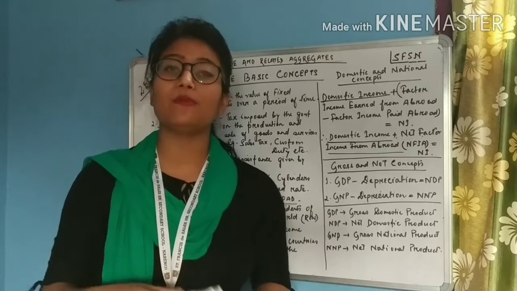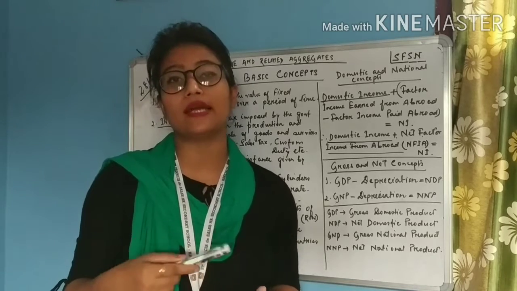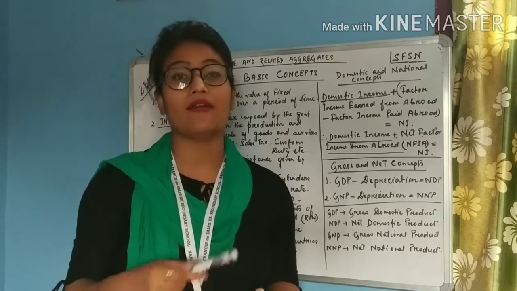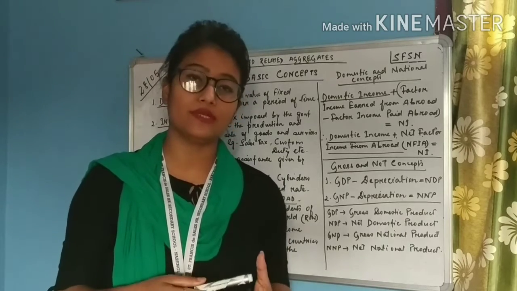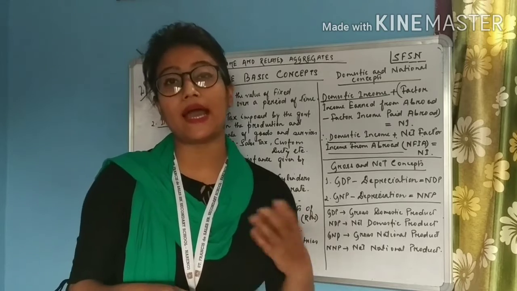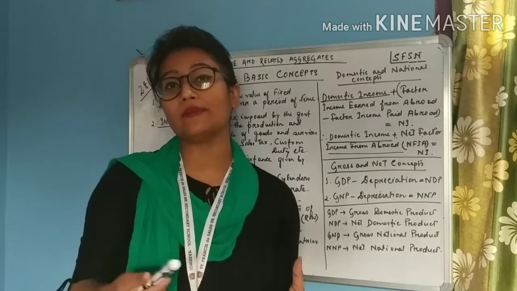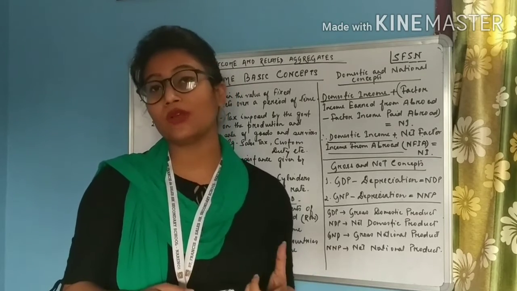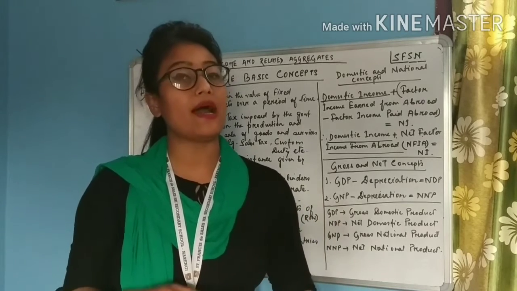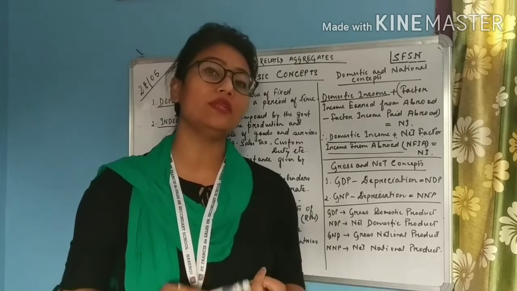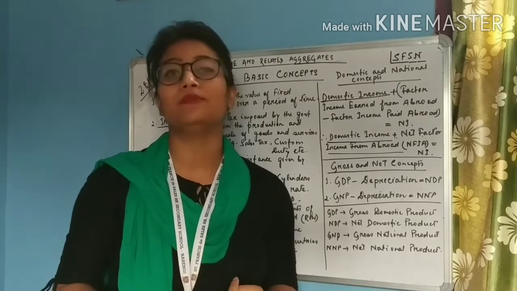But after a certain point of time, that machine will start getting damaged. I will have to repair the machine. So for the repair purpose, I am spending rupees 200. So that machine is giving me 1000, but in return I am spending rupees 200 on its repair.